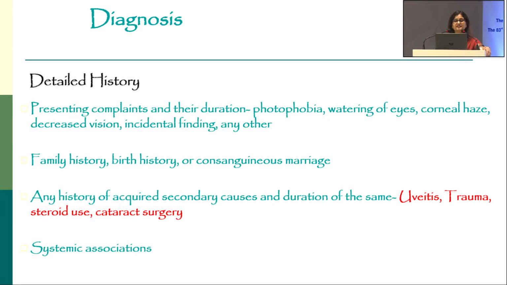So for diagnosis of secondary glaucoma in children, a detailed history is very, very important, to differentiate it from the primary congenital glaucoma. So the presenting complaints and their duration should be noted. And then the family history, birth history, and history of consanguineous marriage is very, very important.